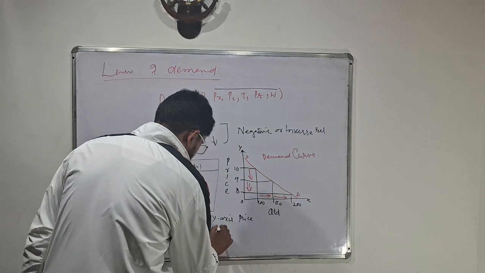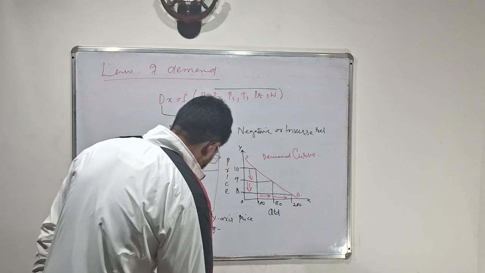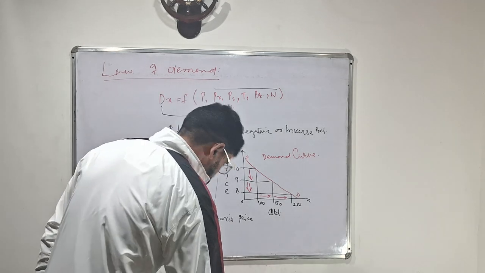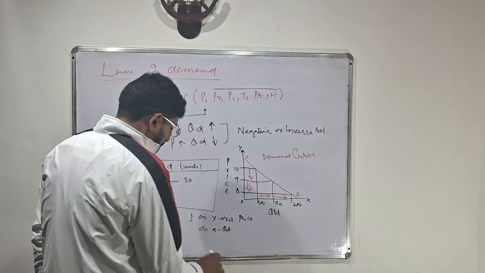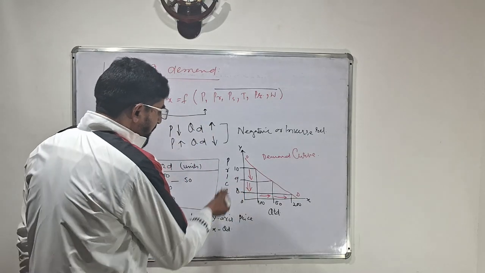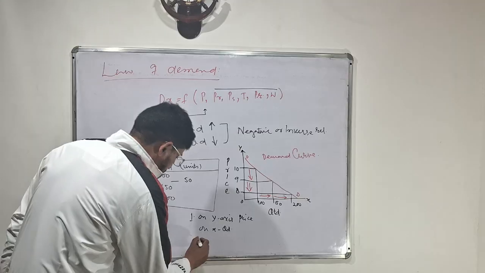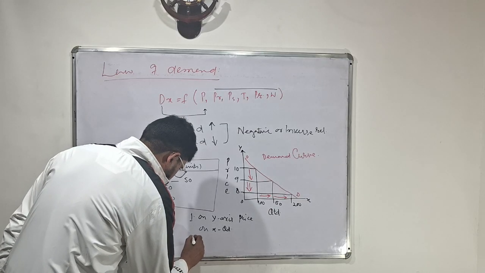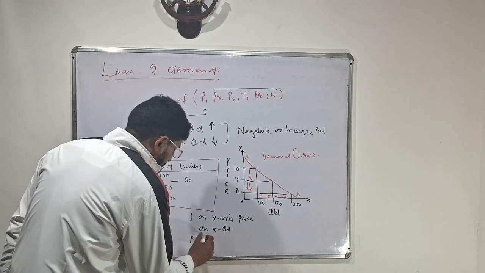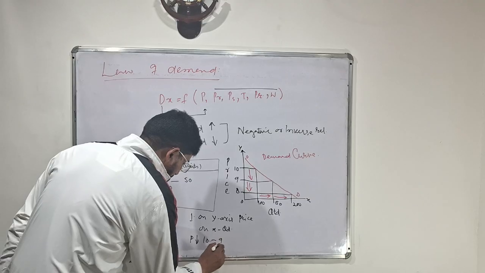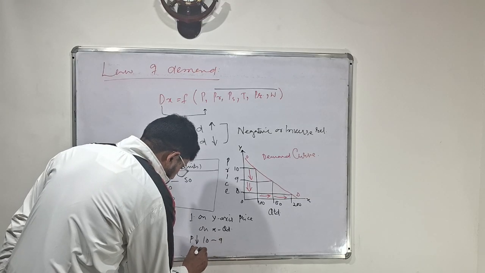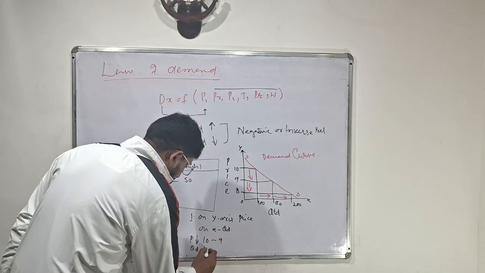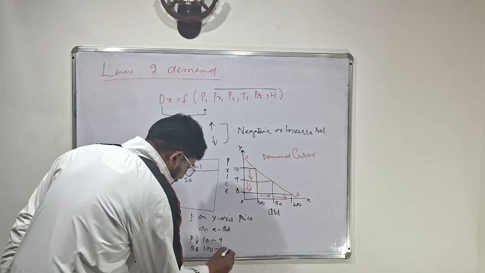On the x-axis, I write quantity demanded. Now, you can simply write: when price falls from 10 to 9, quantity demanded, QD, increases from 100 to 150.